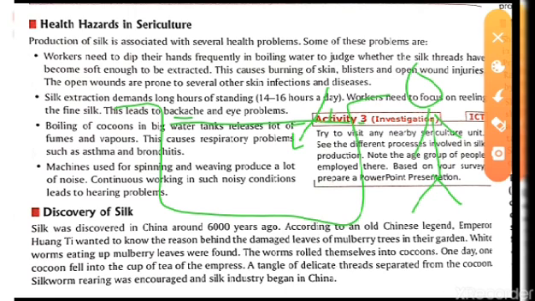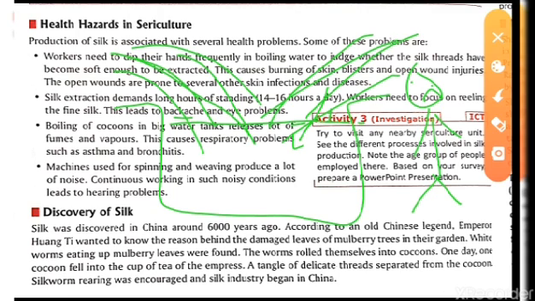So over here, in a very big tank, when it is boiled, a lot of water vapors are being released. When a lot of water vapors are released, the person who is standing over here can face respiratory problems such as asthma and bronchitis, that means lung problems. And the machine that weaves the silk also produces a lot of noise, so they can face the problem of noise pollution.